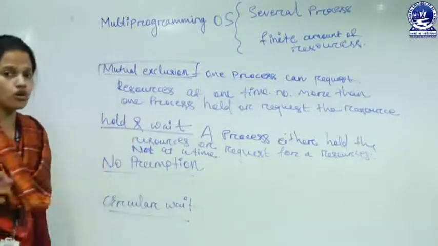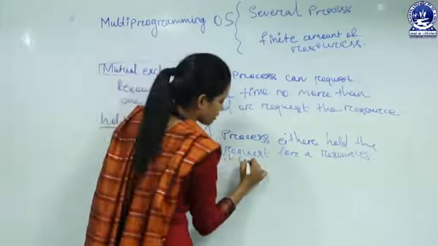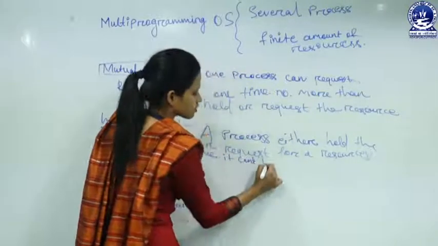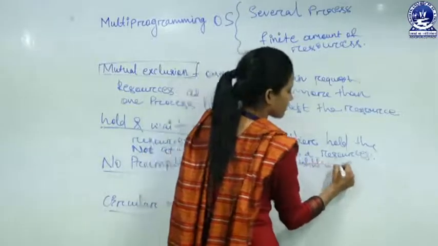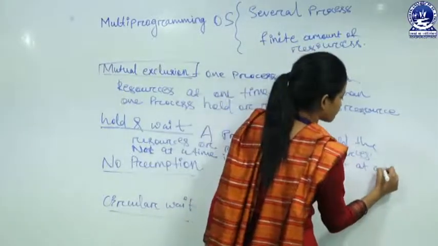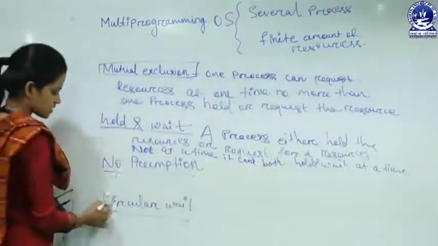It cannot both hold and wait at a time. And the last one is circular wait.